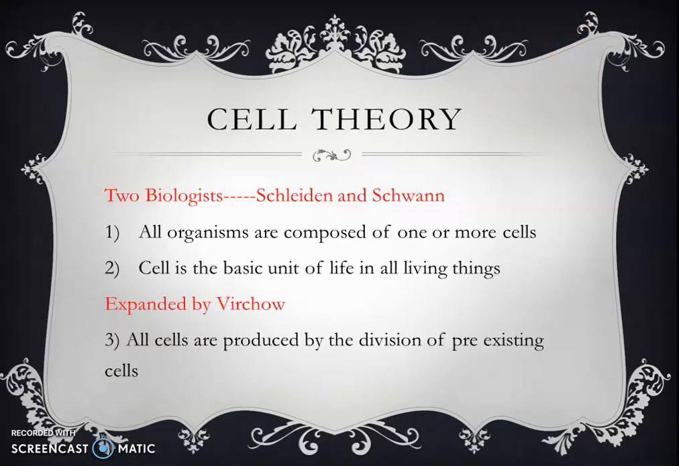This knowledge about the cells helped in the discovery of cell theory, and it was done by three main scientists. The first two postulates were given by Schleiden and Schwann, and the third one is given by Rudolf Virchow. What are these postulates? All organisms are composed of one or more cells, and cell is the basic unit of life in all living things. All cells are produced by the division of pre-existing cells.